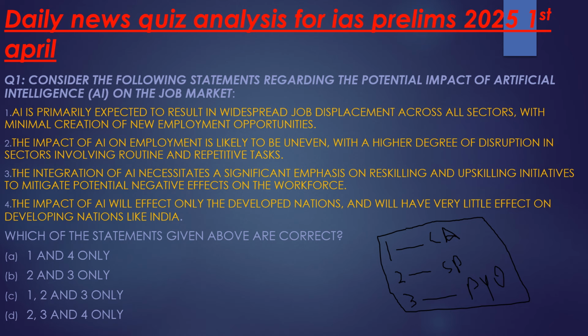So let's solve the question first. The question says, consider the following statements regarding the potential impact of artificial intelligence on the job market. First statement: AI is primarily expected to result in widespread job displacement across all sectors with minimal creation of new employment opportunities. This is a very extreme statement, and it is usually believed that it will lead to this, but it is not exactly what it will do.